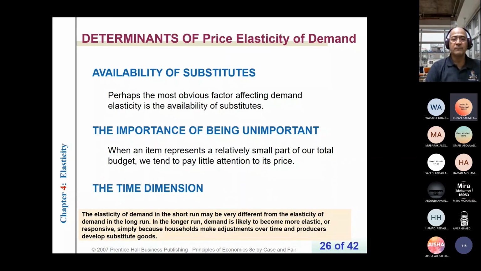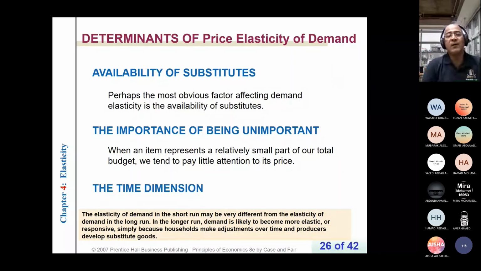and producers develop substitute goods. Okay. Substitute goods. So let me think about a cylinder of gas. If the price of a cylinder of gas increases by 10%, in the short run, there will be a small change in quantity demanded. That means demand tends to be less elastic.